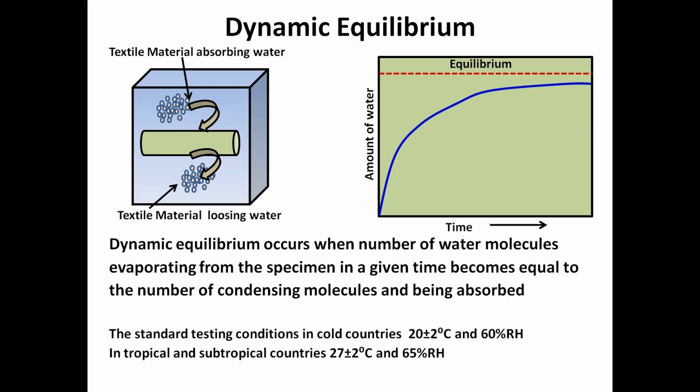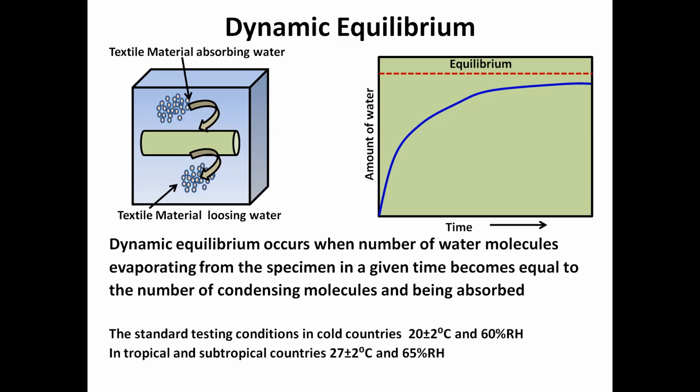This is a very important part because in this picture I have mentioned the dynamic equilibrium. What is this dynamic equilibrium? Water molecules evaporating from the specimen, means coming out, evaporating from the specimen in a given time becomes equal to the number of condensing molecules being absorbed. Means the material is absorbing the water molecules and at the same time evaporating molecules from the same material. So that is called the dynamic equilibrium.